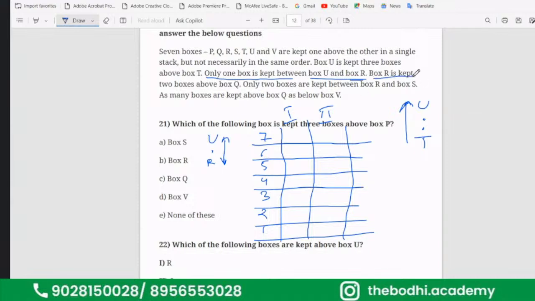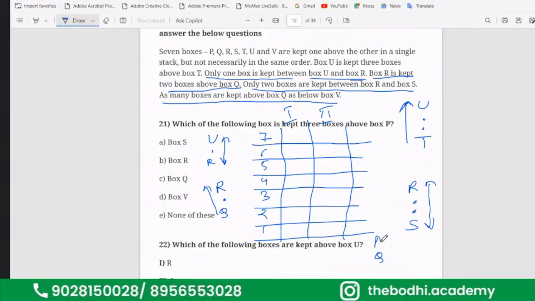Now, box R is kept 2 boxes above box Q, like this. Only 2 boxes are kept between R and S. Now here, between is given, so only 2 boxes are kept between R and S. As many boxes are kept above Q as below V. So above Q, as many boxes as below V.